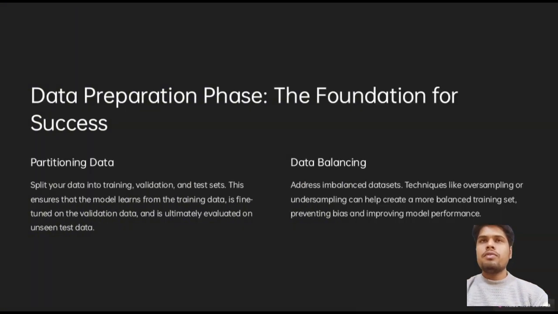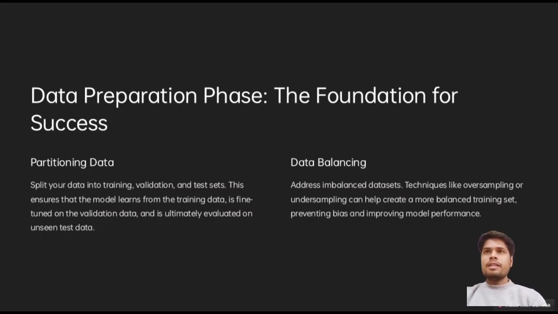So what is the data preparation phase? The first phase is partitioning the data. The data is split into training, validation, and test sets. This ensures that the model learns from the training data, is fine-tuned on the validation data, and is ultimately evaluated on the unseen test data. So this is how the data is partitioned.